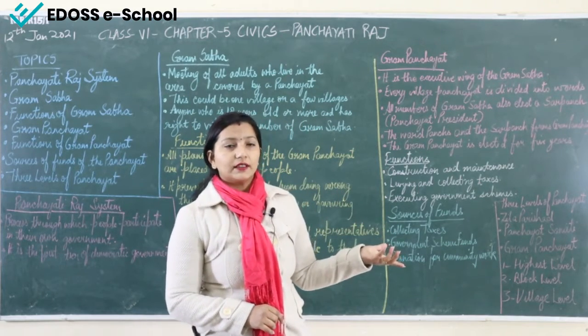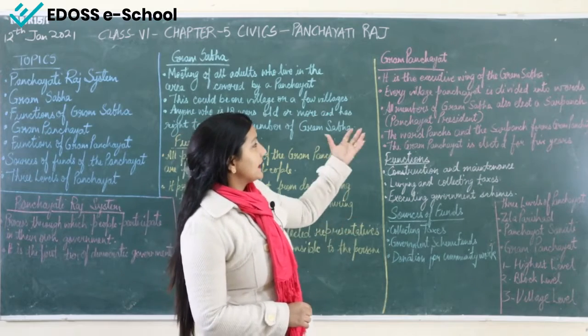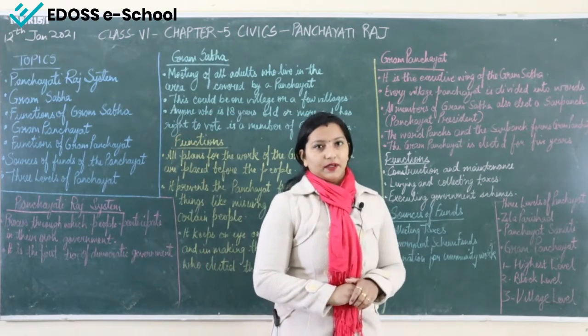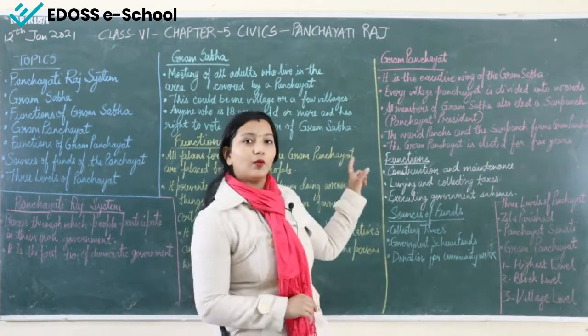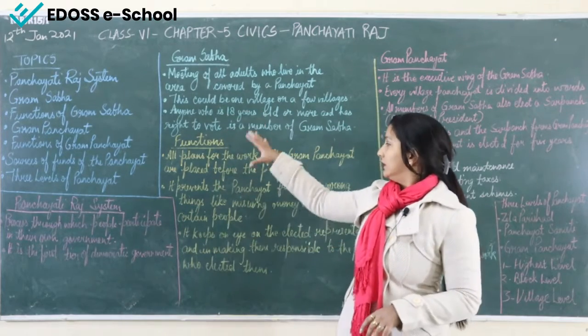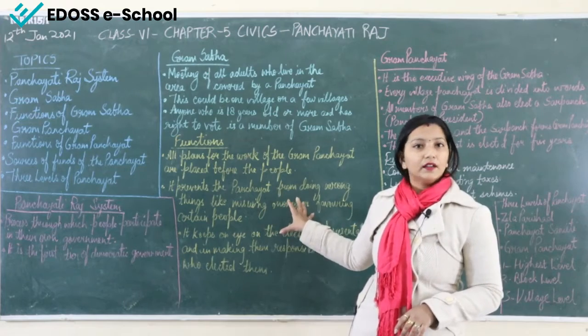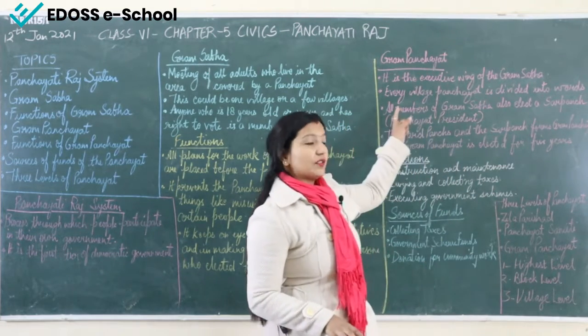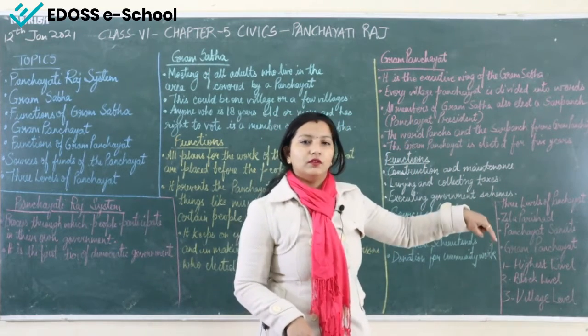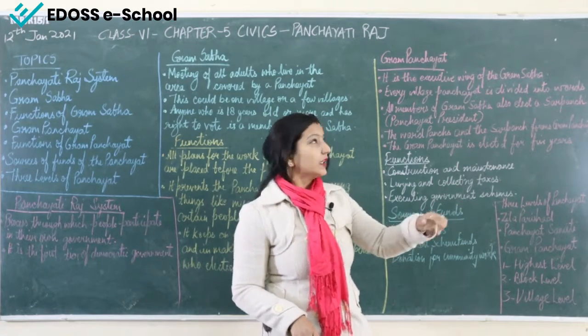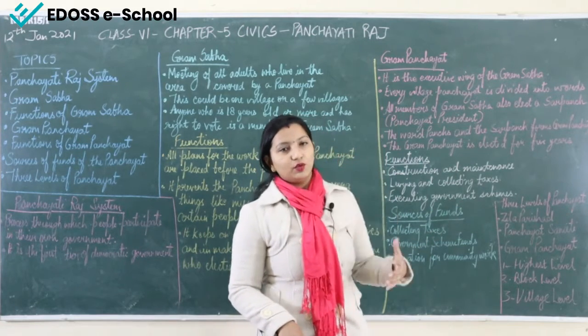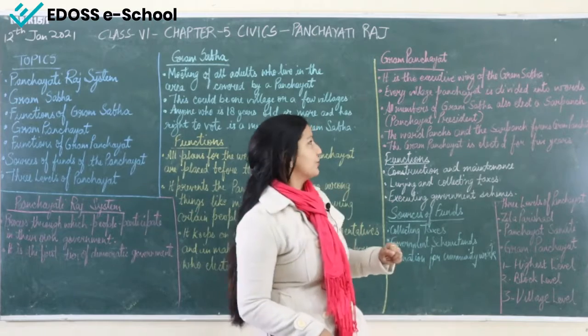What is Gram Panchayat? Gram Panchayat is the executive wing of the Gram Sabha. The Gram Sabha, what was Gram Sabha? Whatever discussion will be made, that will be made in the Gram Sabha. What will the Gram Panchayat do? It will execute. Whatever solution will come out, the Gram Panchayat will execute that thing for the village people.